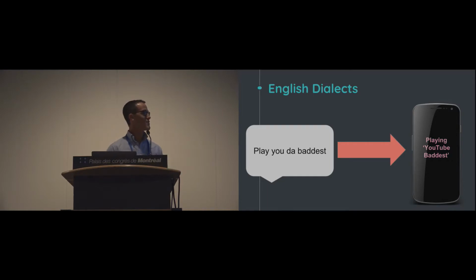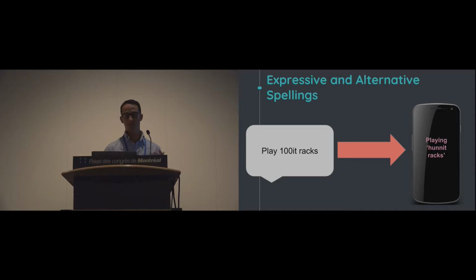So we're going to talk about them by popularity here, and the most frequent one that occurred was that of English dialects. So for example, if you play a song like You to Baddest, it actually gets transcribed as YouTube baddest, which isn't very accurate here. Expressive and alternative spellings were another issue for voice interfaces. A popular song last summer was called Hunnit Racks. The artist chose to be really expressive and creative and cool in how they named the track, where they use 100 as the number rather than actual letters to spell out Hunnit. But of course, if you say that to a voice interface, it has no idea that 100 IT is equivalent to HUNNIT, and so it often can't find the correct information.